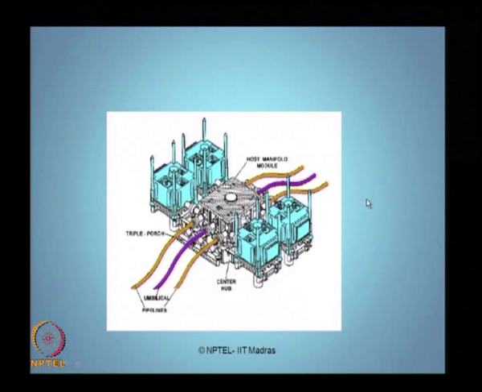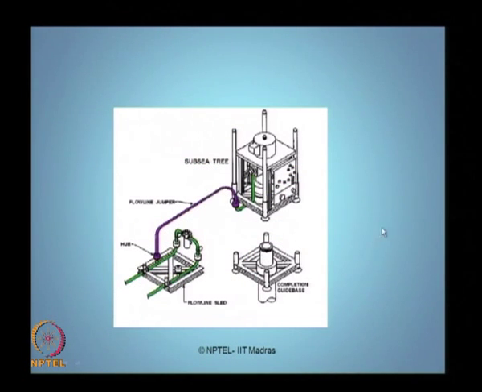You can see a typical figure of a template which contains umbilicals of different colors. These can be electrical conduits, pipes, or what we call pipelines, given in different colors. You have a center hub which connects the host manifold module to the other different facilities. The other figure shows how the subsea tree is connected to the hub using what we call a flow line jumper.